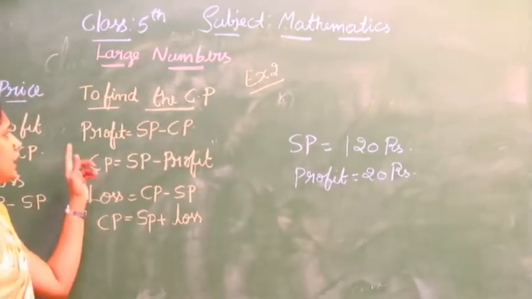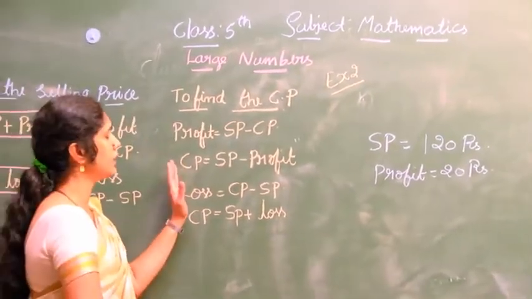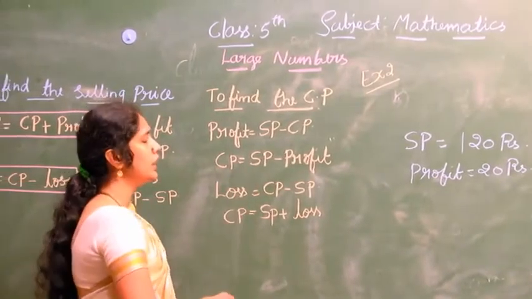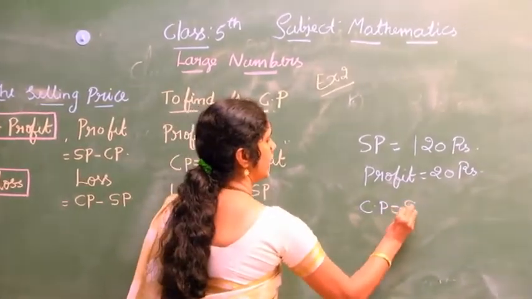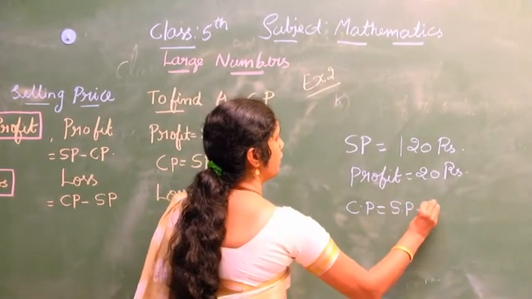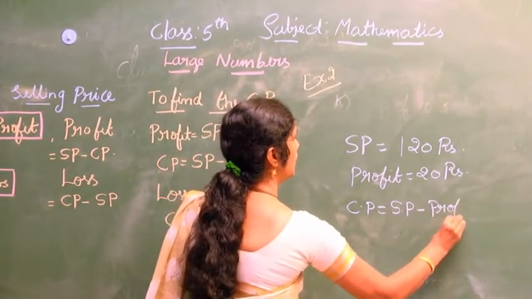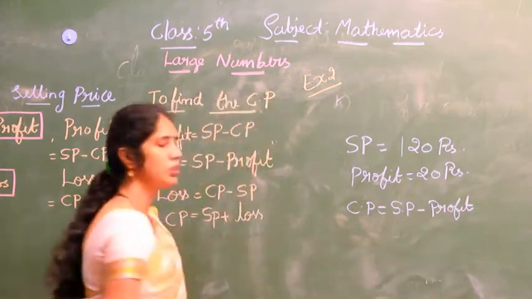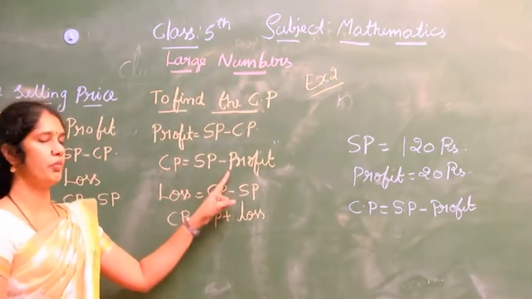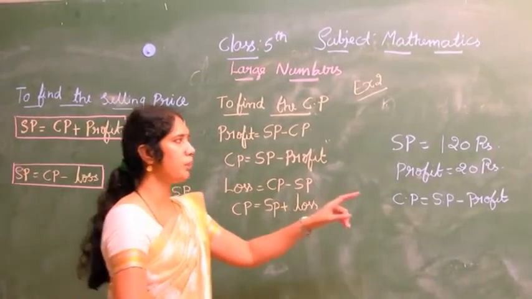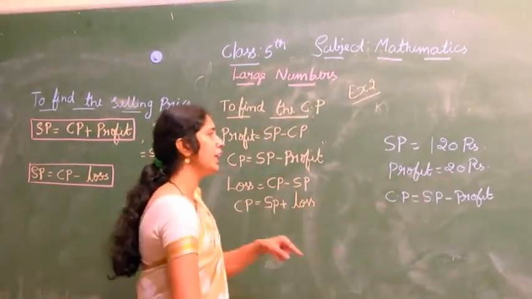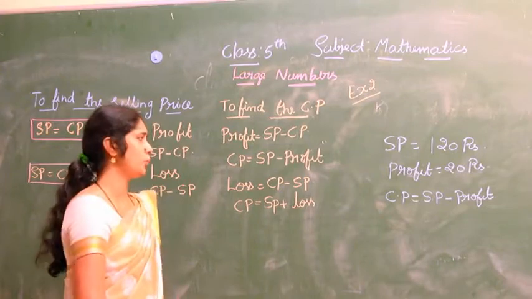That is, cost price equals selling price minus profit. I should do cost price equals selling price minus profit. Then we will get the cost price. If I subtract 120 minus 20, I will get the cost price.